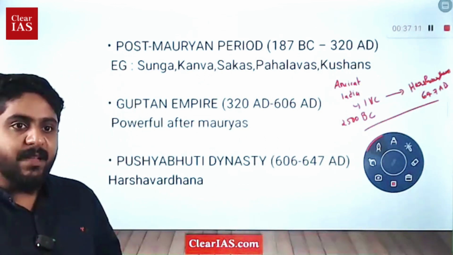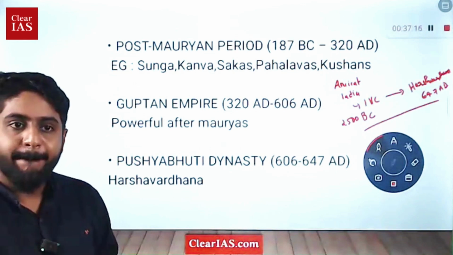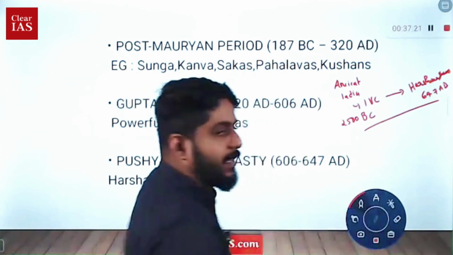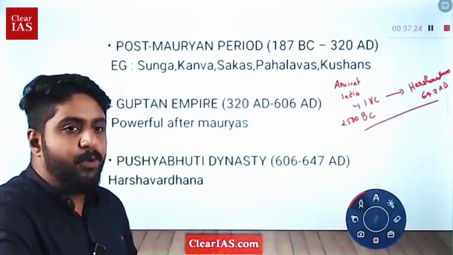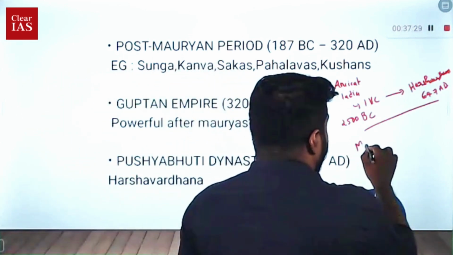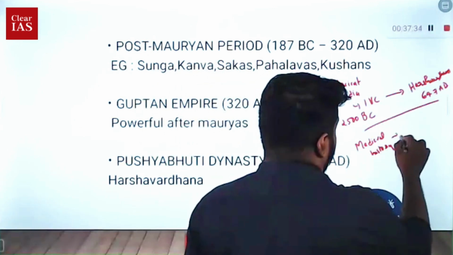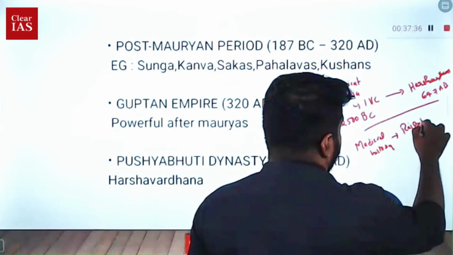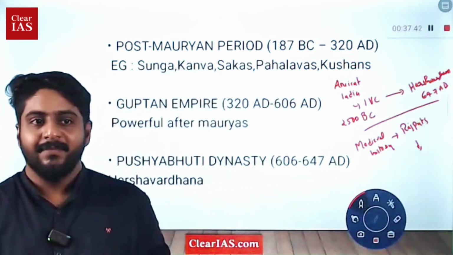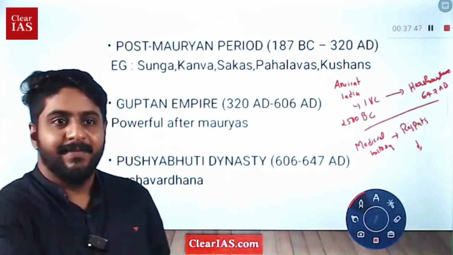Fine. Now starts the medieval period. So the medieval period starts from, is it from the Delhi Sultanates or from the Rajputs? Yeah. So the medieval history from the Rajputs until the Mughals.